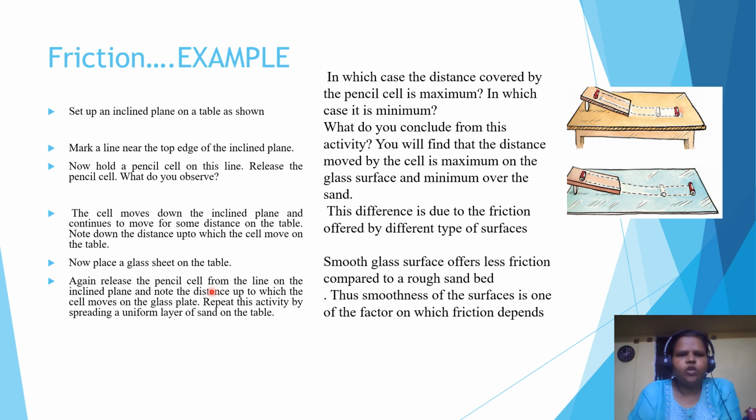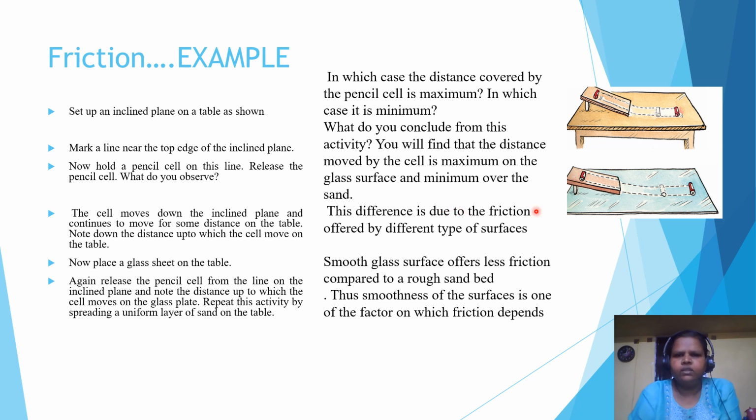Now place a glass sheet on the table. Again release the pencil cell from the line on the inclined plane and note the distance to which the cell moves on the glass plate. Repeat this activity by spreading a uniform layer of sand on the table, in which case the distance covered by the pencil cell will be minimum. What do you conclude from this activity?